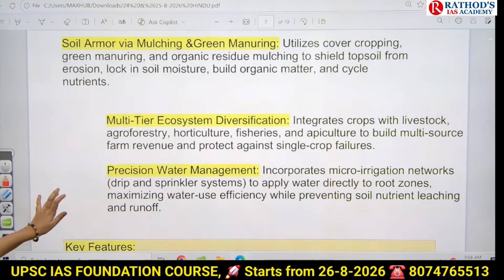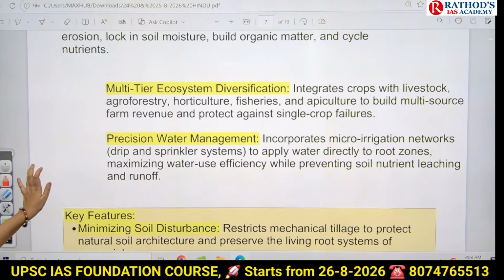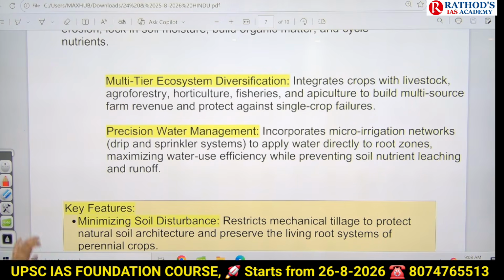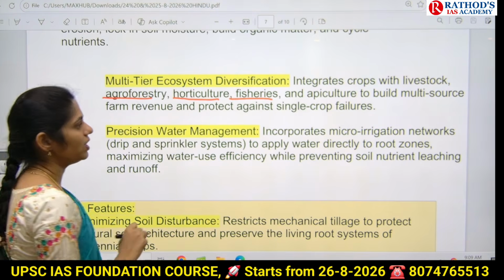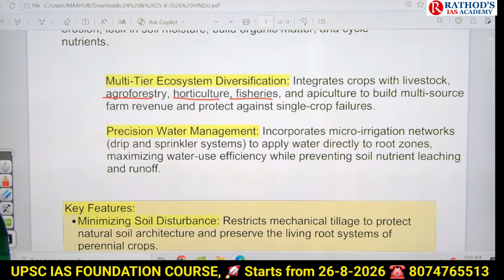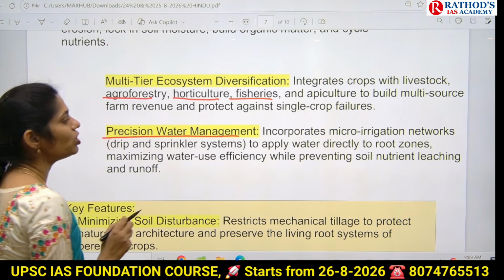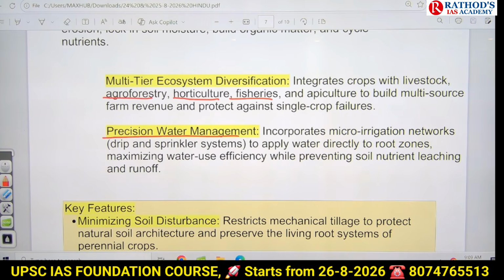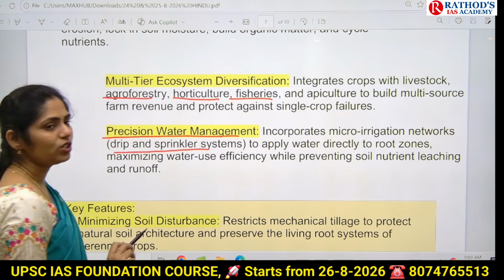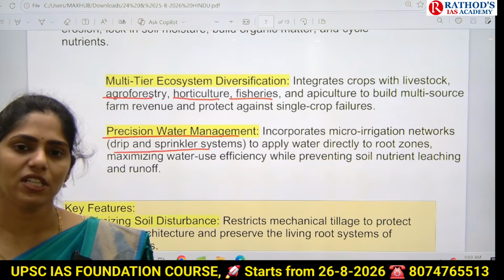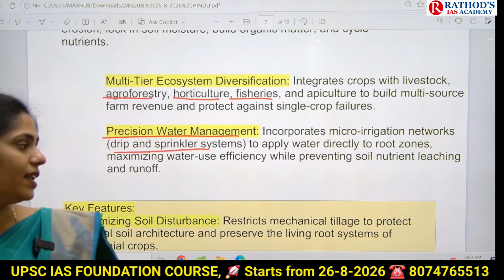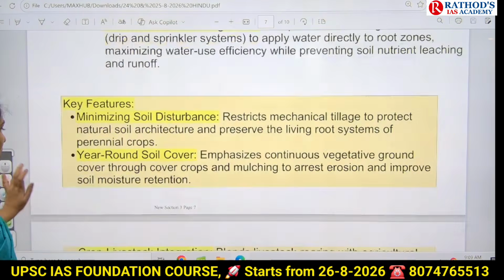Next, we are focusing on multi-tier ecosystem diversification, where it will integrate crops with livestock, agroforestry, horticulture, fisheries, apiculture, etc., so that it will guard against crop failure. And next is precision water management. It will also incorporate micro irrigation networks, like drip irrigation or sprinkler systems, etc. That will lead to increased water use efficiency. So in this way we are using different methods and we are focusing on regenerative agriculture. Okay, so that is the thing guys.